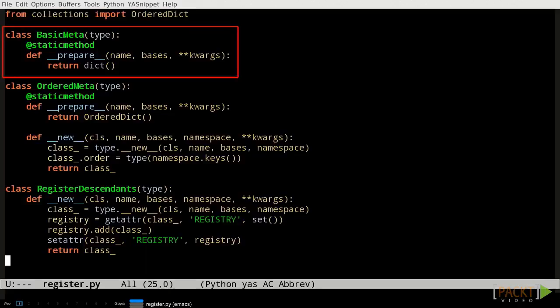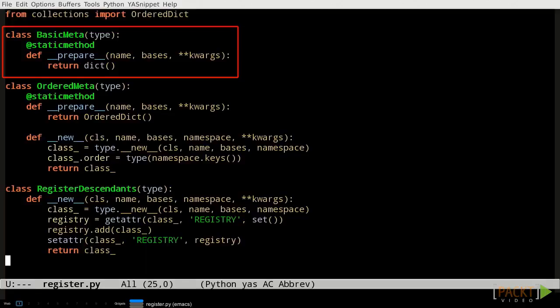First of all, we can run code before the code inside the class block is evaluated for each class which is an instance of the metaclass. We do this by giving the metaclass a __prepare__ method, which should be either a class method or a static method because it will be called before the instance is created. The __prepare__ method is passed the name of the new class and a list of parent classes, as well as any keyword arguments supplied by the user.